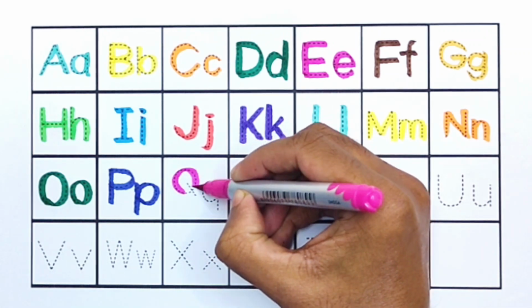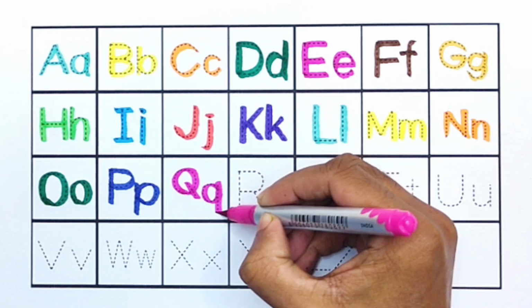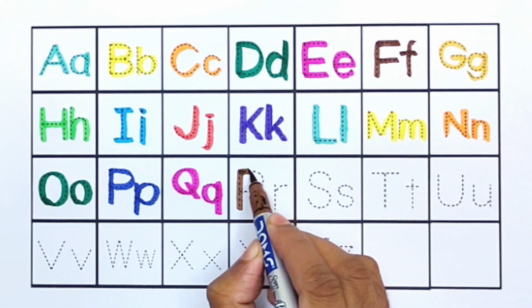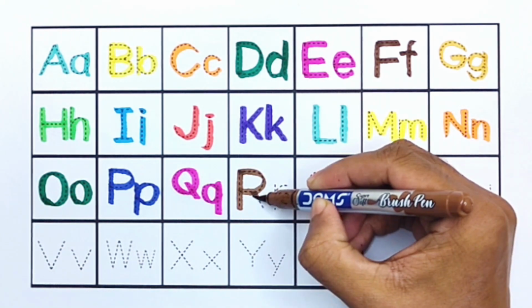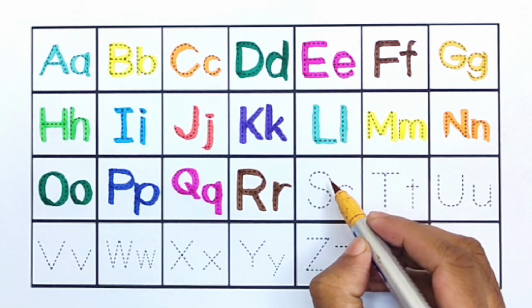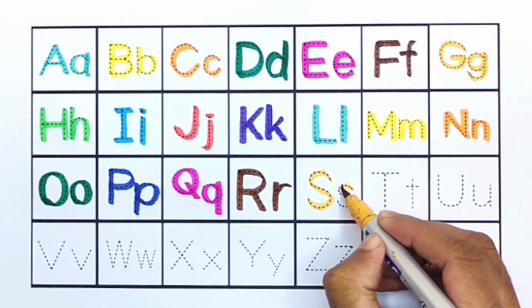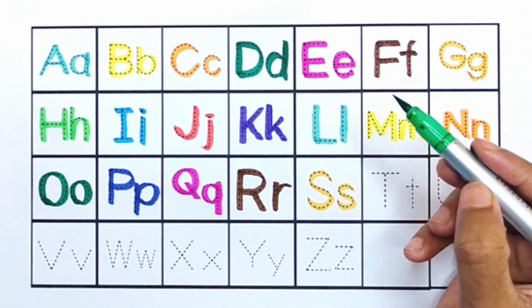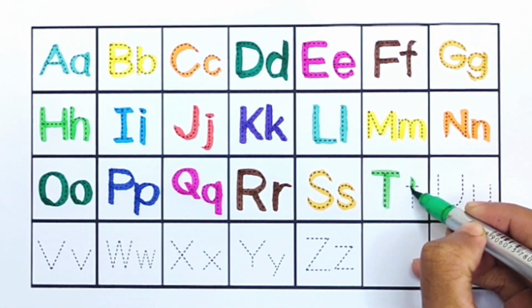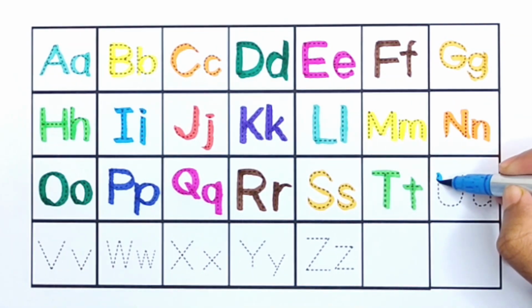Q. Q for queen. Brown color. R. R for rainbow. Yellow brown color. S. S for strawberry. Light green color. T. T for train. Sky blue color.